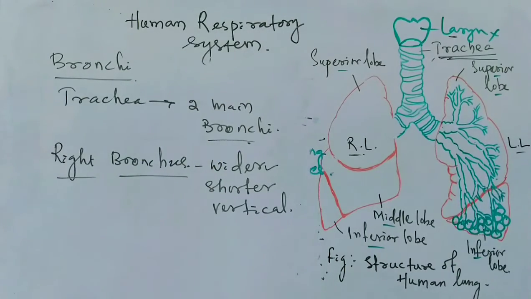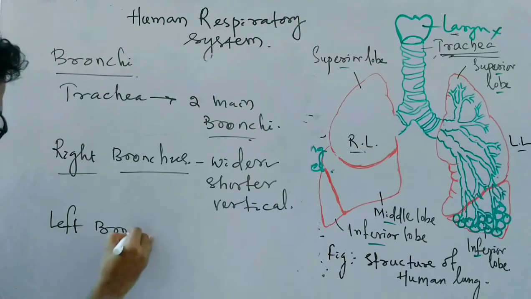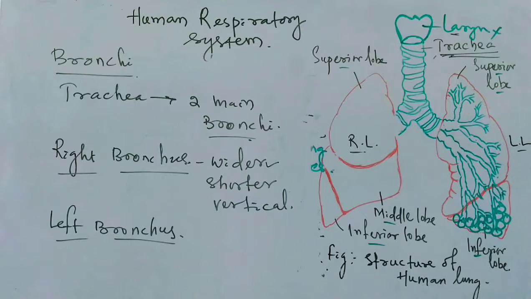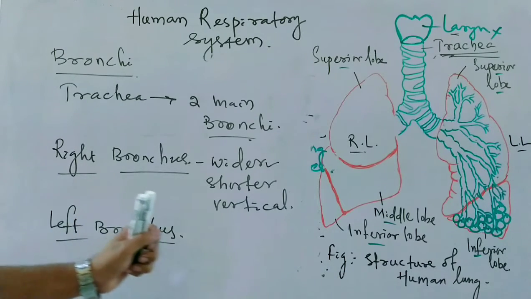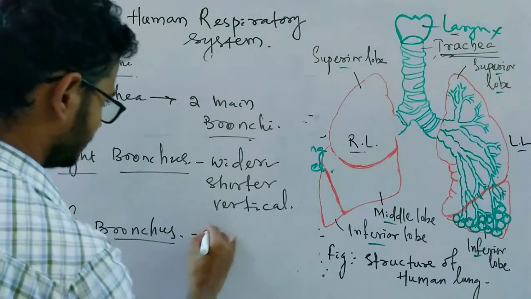Okay, so the right bronchus is wider, shorter and more vertical. Then we will move to the left one. So the left bronchus will obviously be what? It will be narrower, obviously.